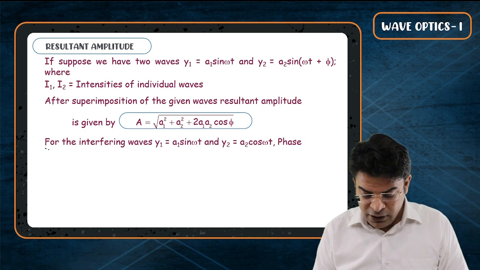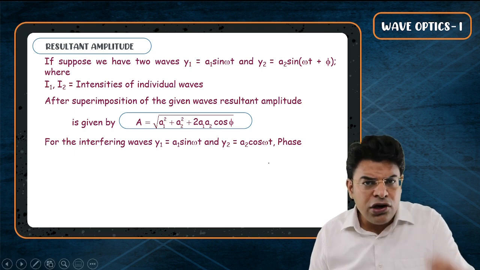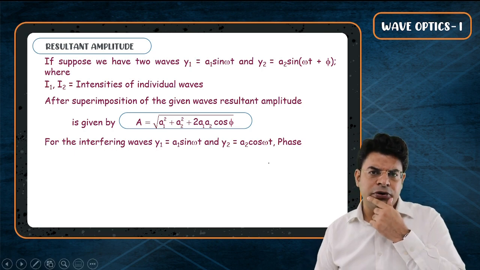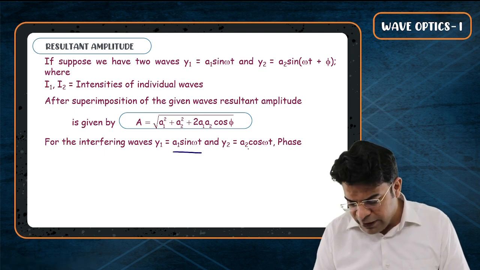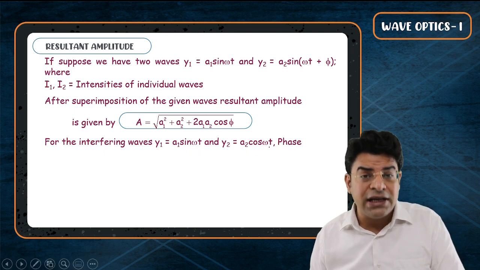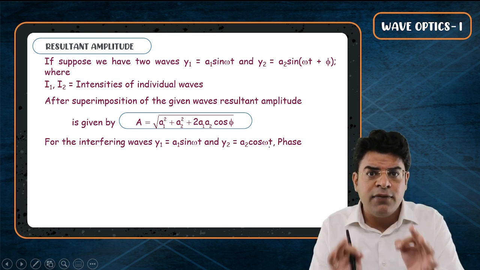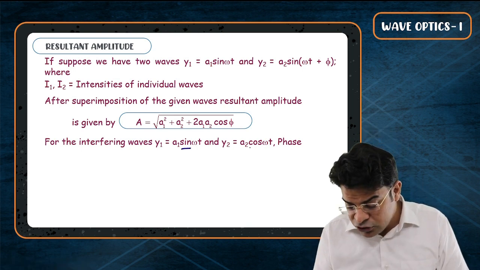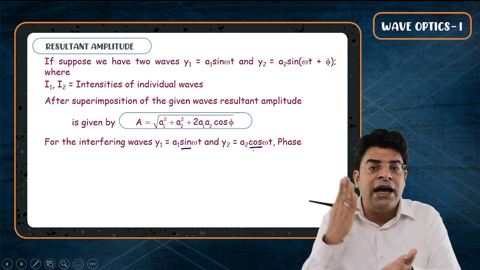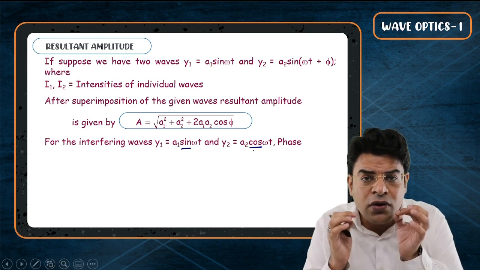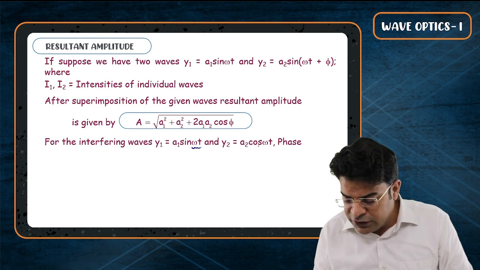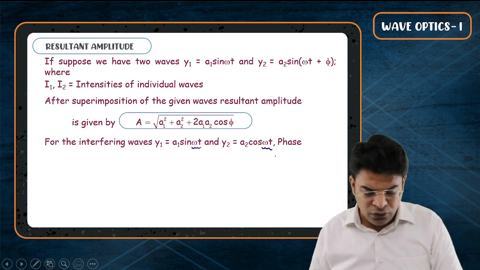So for example, for the interfering waves, can you tell me what will be the resultant amplitude? Do these two waves have some phase difference? Yes or no? Yes sir, they have a phase difference. Whenever you find the phase difference, the trigonometric function should be the same. Sir, you have given one of them as sine and one of them as cos. Here you can't say that the phase difference is the difference in the phase, omega t minus omega t0. No, that will be wrong.